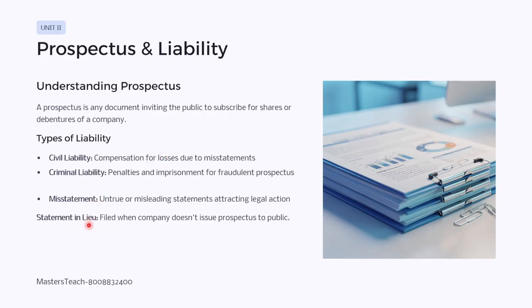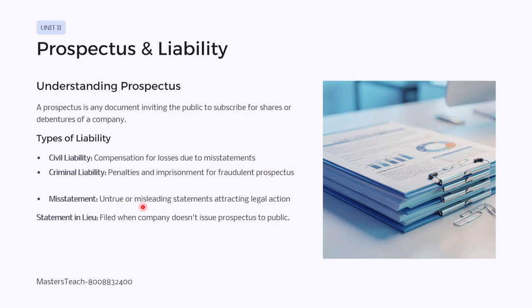Okay, statement in lieu. So what is the liability? Civil liability, compensation for losses due to misstatement. If the misstatements are given, they are liable to have the civil liability. Okay, criminal liability, penalties and imprisonment for fraud in a prospectus. If the prospectus is issued in a fraudulent manner, they are going to have the criminal liability.